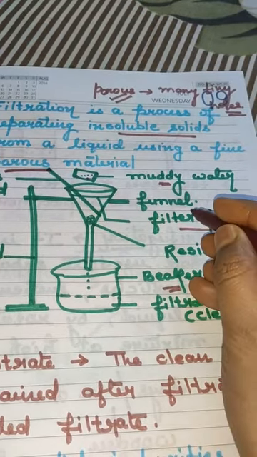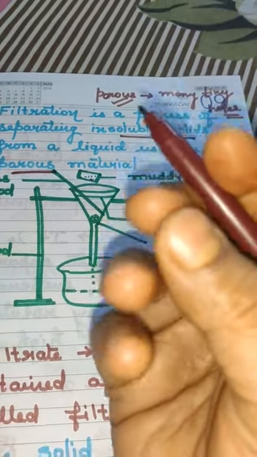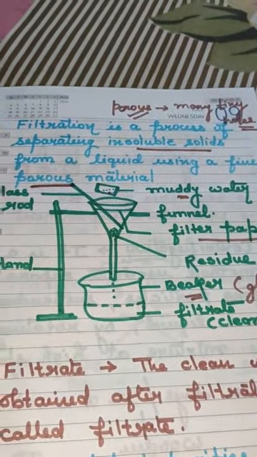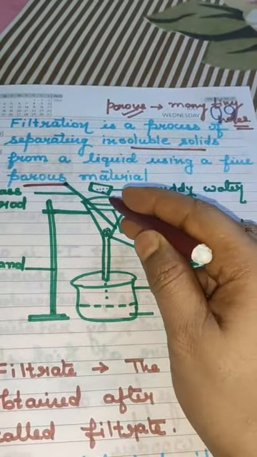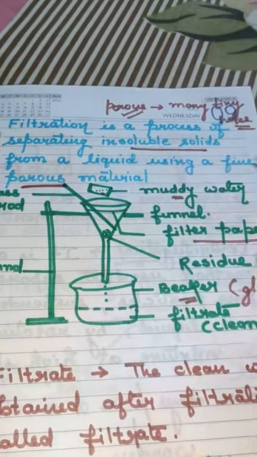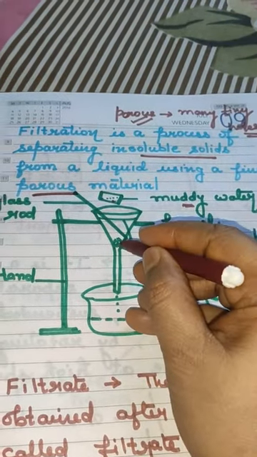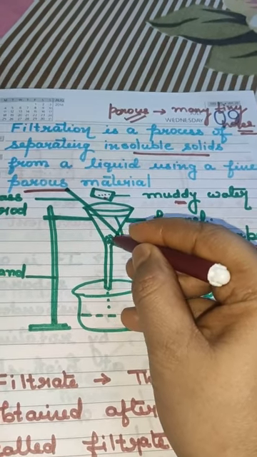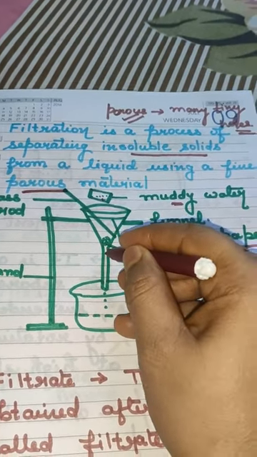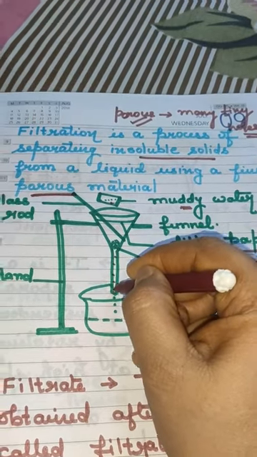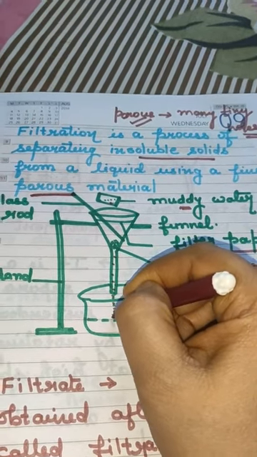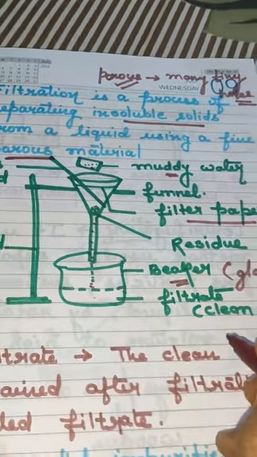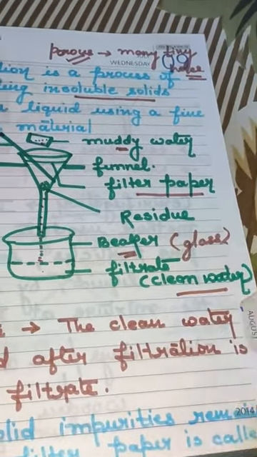Funnel you must have seen when we put kerosene oil into the lamp, that cone like structure is known as a funnel. When the muddy water is filled into the funnel, the mud particles remain in the funnel, and the water part will come down slowly and is collected into the beaker, which is clean water.